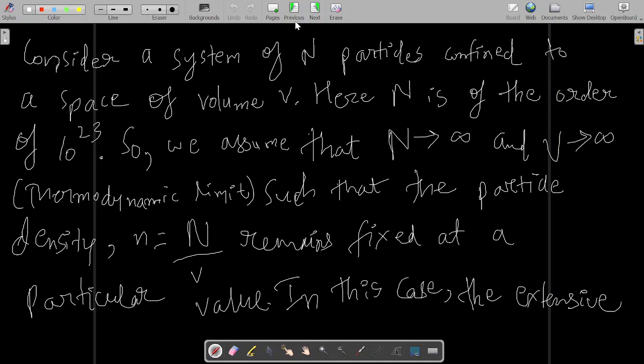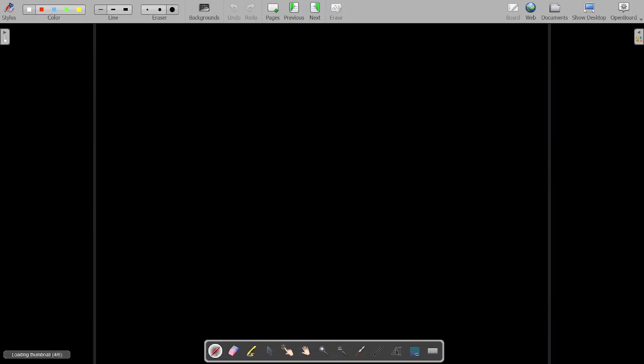You say that because extensive properties depend on the amount of matter, and the amount of matter depends on the number of particles and the total volume occupied. So your extensive properties will depend on capital N and capital V, being directly proportional to capital N or capital V, but your intensive properties will become independent of capital N and capital V. That's what has been written over here. Just a second, let me take the next slide and I will write over there now.